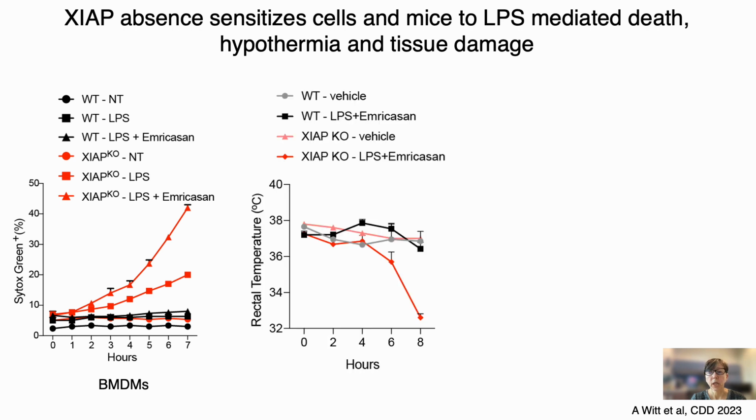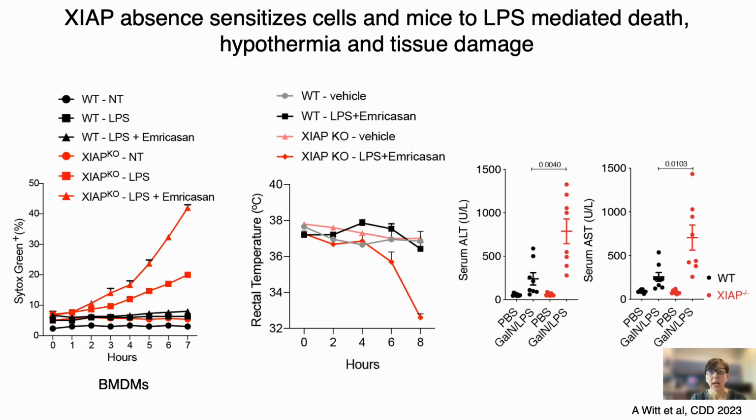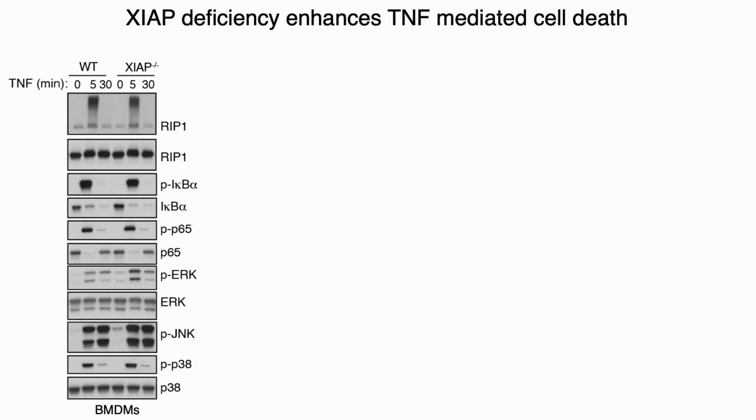In the SIRS model, in comparison to wild-type, XIAP-deficient mice responded to LPS necroptosis stimuli with strong hypothermia. And in a model of GalN and LPS liver damage, we found higher levels of liver enzymes in XIAP knockout mice. We also examined TNF-mediated NF-kB and MAP kinase signaling pathways in bone marrow-derived macrophages, and we did not notice any difference due to genotype.